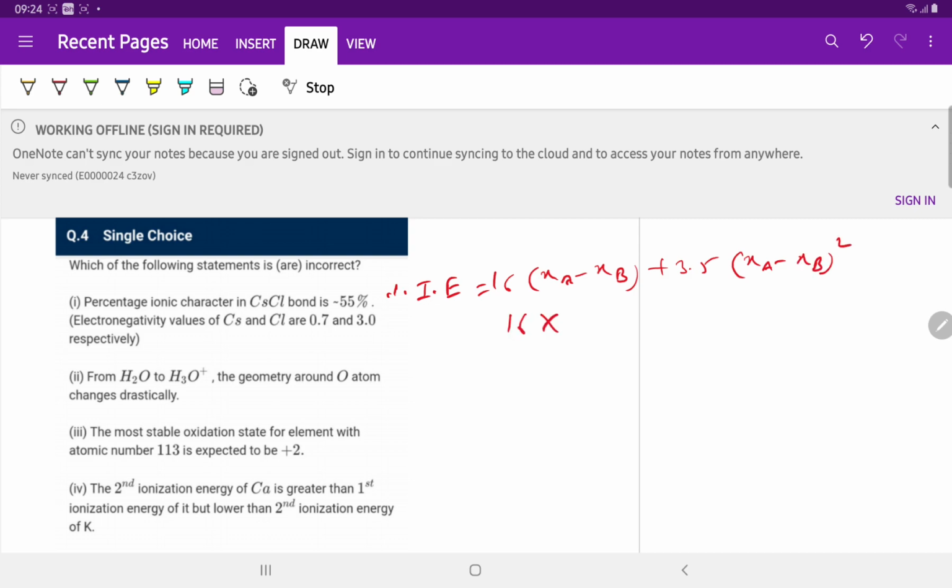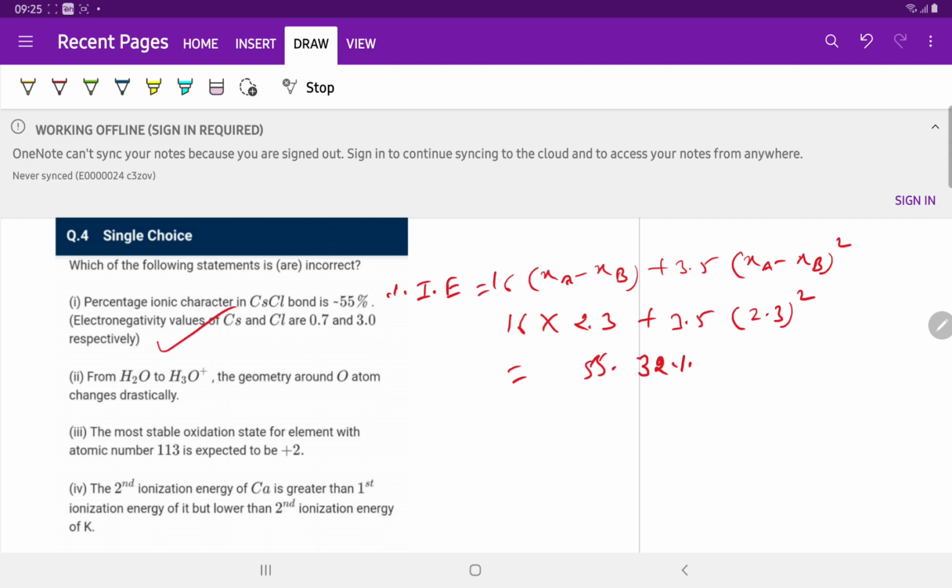So 16 into the electronegativity difference, 3 minus 0.7 which is 2.3, plus 3.5 into 2.3 square. So the percentage ionic character is 55.32%. So this option is correct.